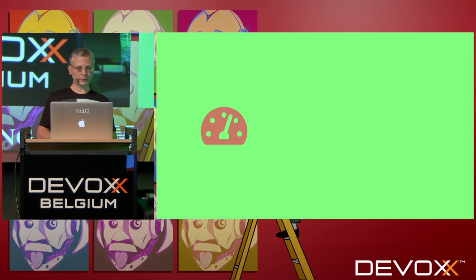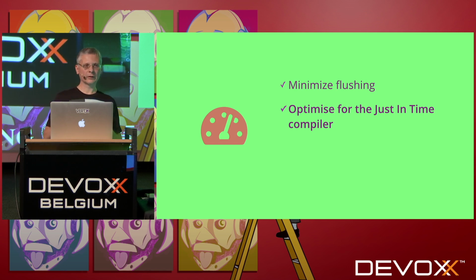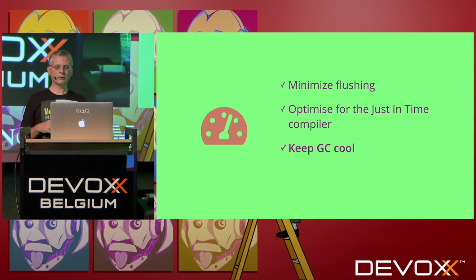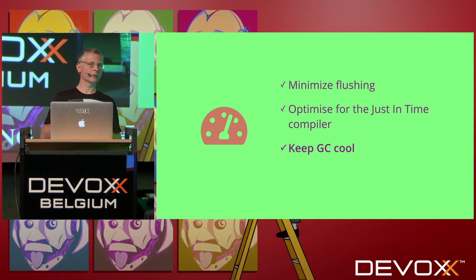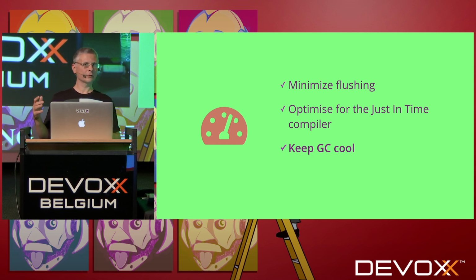So let's conclude on this part. What we have seen is: minimize flushing, important. Optimize for the JIT, that's something you can do. So that will improve CPU. The first one improves networking. And the last one is more something you do: keep GC cool, because if you avoid every allocation, GC is great, but if you can avoid allocating things, it's great because you save future work.